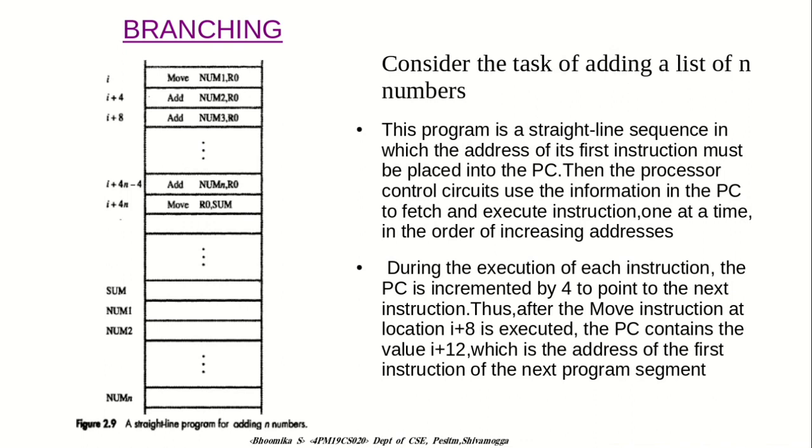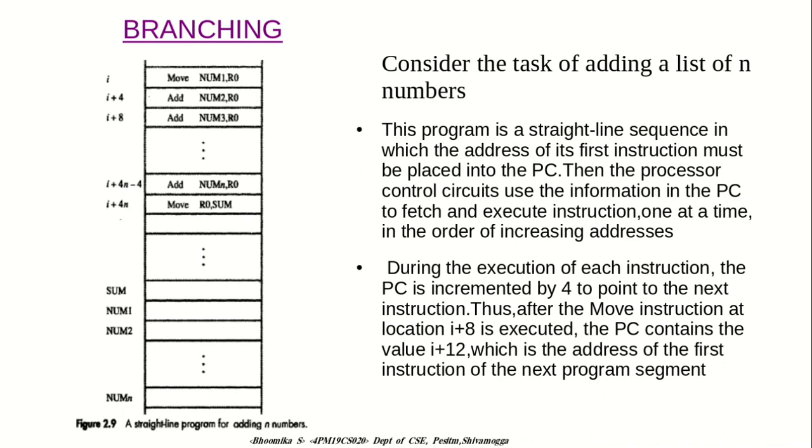During the execution of each instruction, the PC is incremented by 4 to point to the next instruction. Thus, after the move instruction at location I plus 8 is executed, the PC contains the value I plus 12, which is the address of the first instruction of the next program segment.